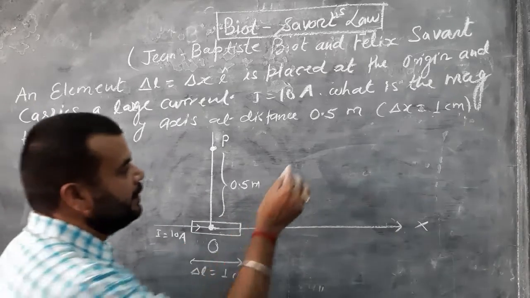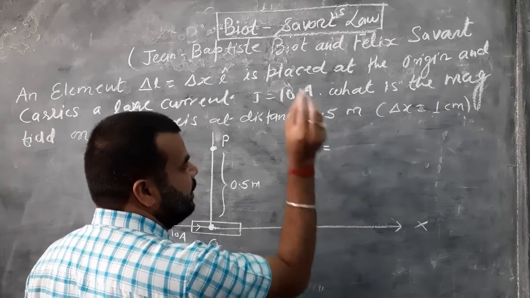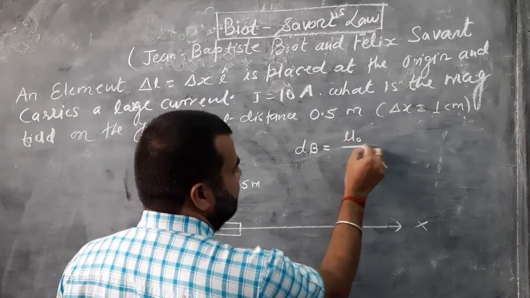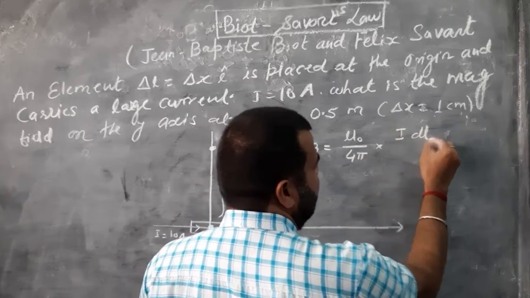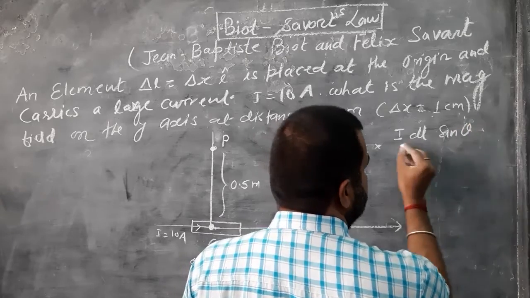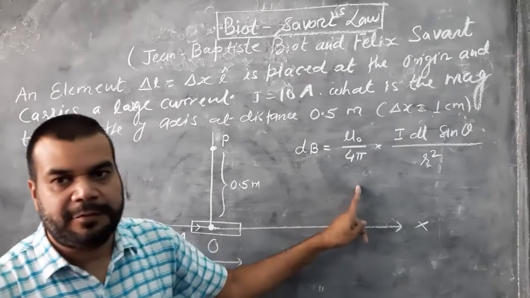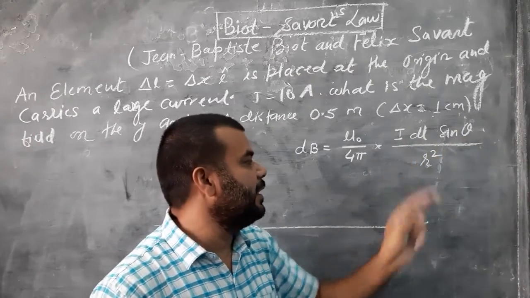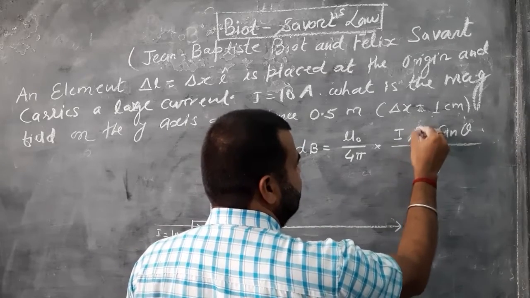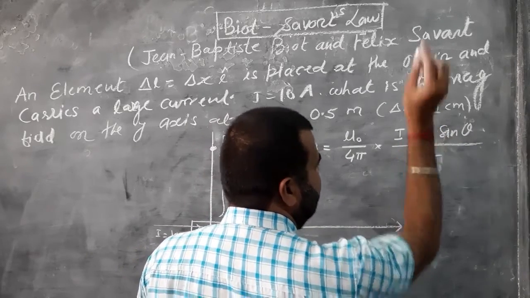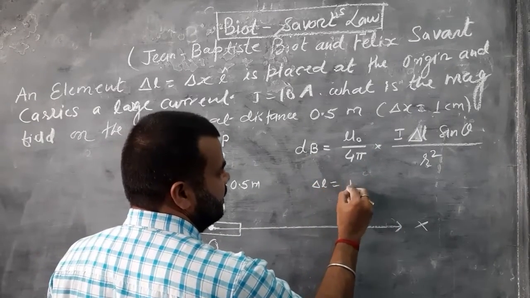So we have a formula. According to the Biot-Savart law, dB is equal to mu naught upon 4 pi into I dl sin theta upon r square. Here delta L can be written in the form of dl. So the quantity given, delta L, is 1 centimeter.